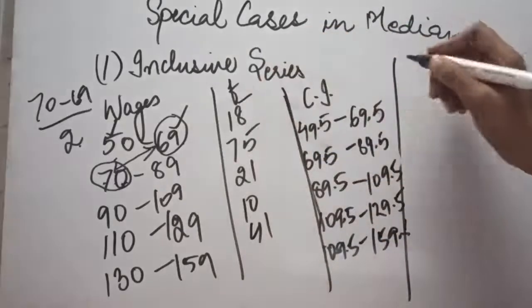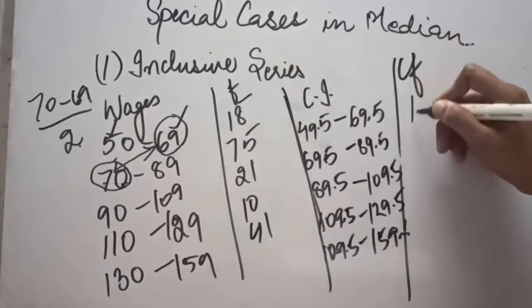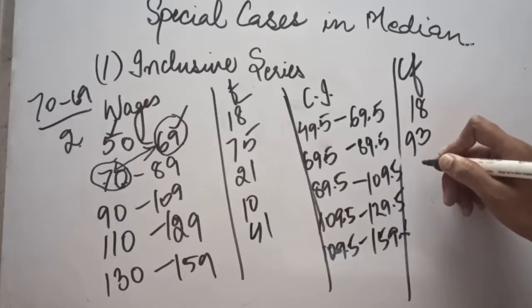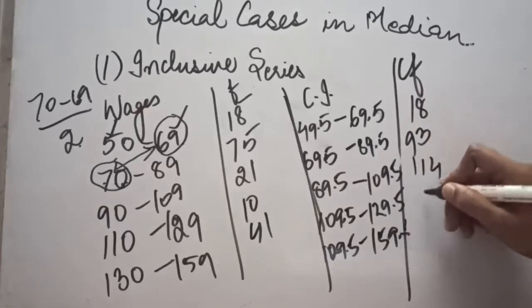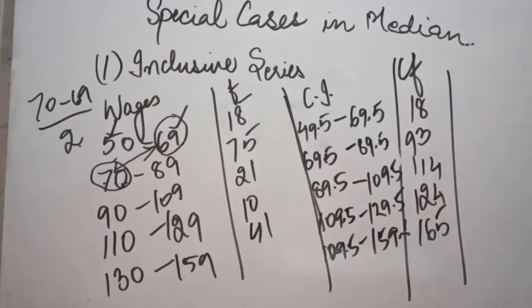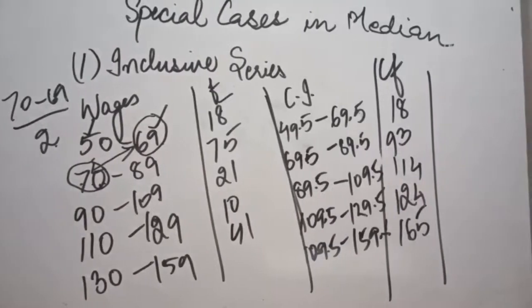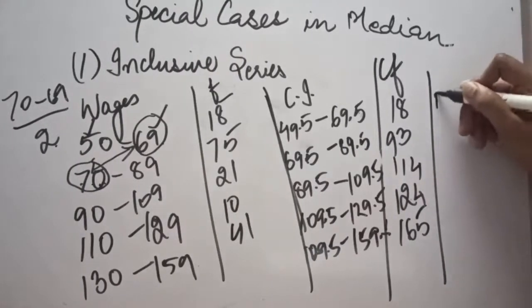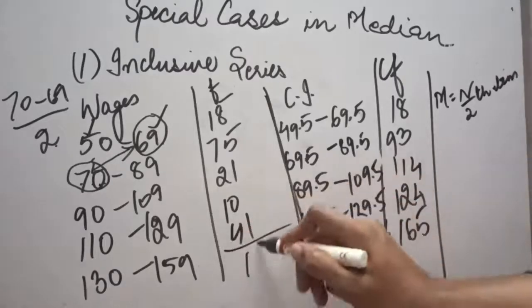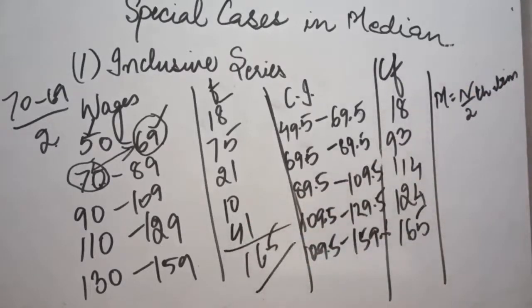Now we will convert this f into CF, so 18 plus 75 is 93, plus 21 is 114, plus 10 is 124, and finally 165. So after calculating the CF, our next step is the calculation through the formula. As we have seen, the formula of median is size of n by 2th item. So n here is 165. So 165 divided by 2 comes out to be 82.5.